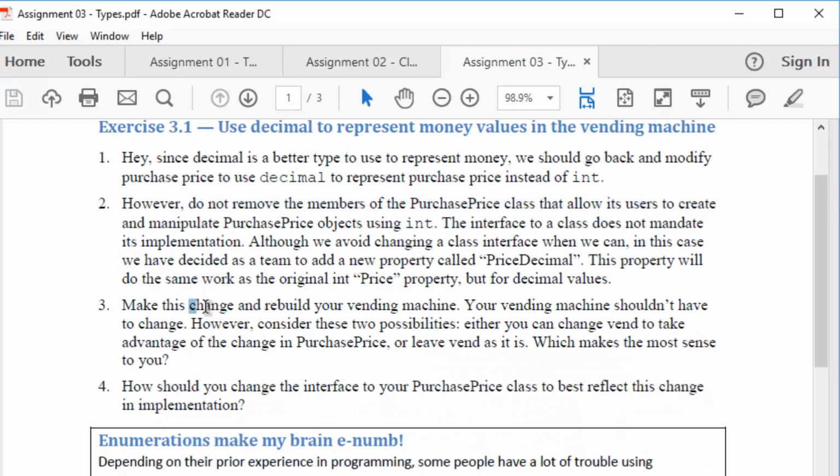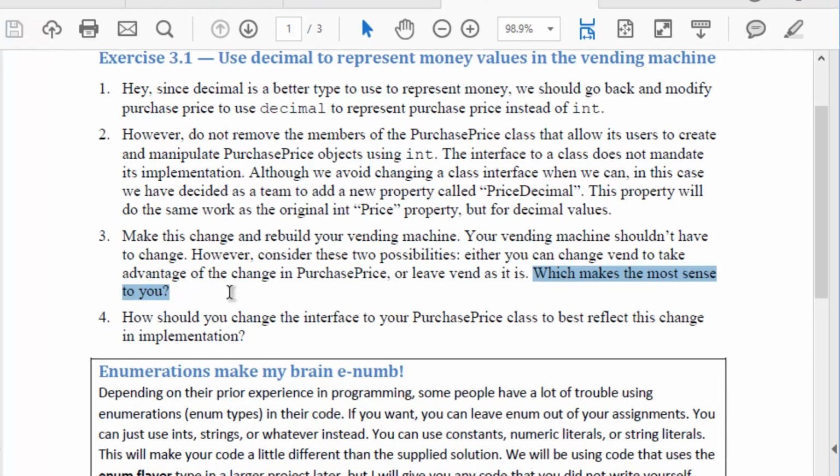So once you've done that, you can then rebuild your vending machine, but for the most part, your vending machine does not have to change. There are two possibilities. You can either change to take advantage of purchase price or just leave it as it is, and depending on your situation, one of those might make more sense than the other.